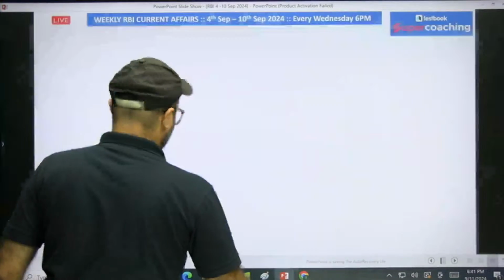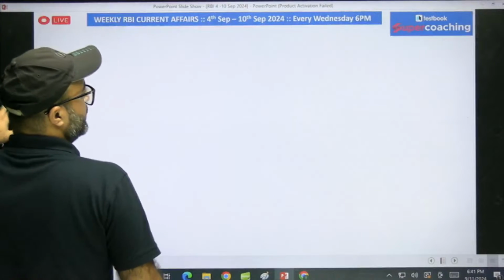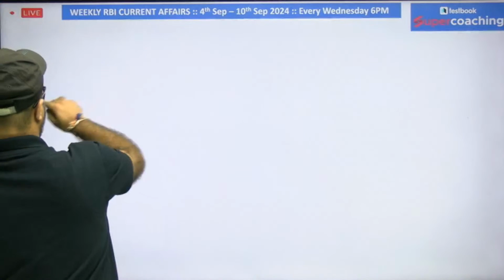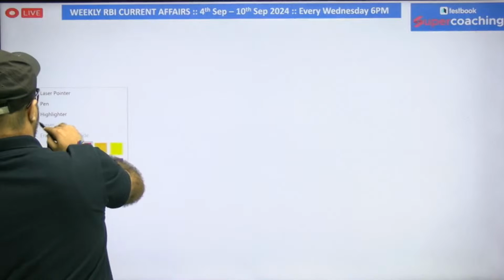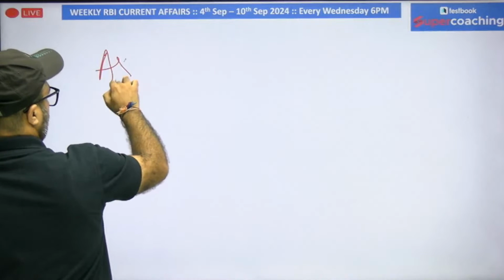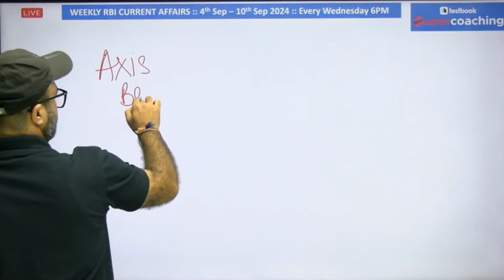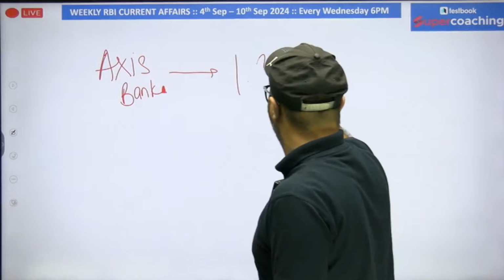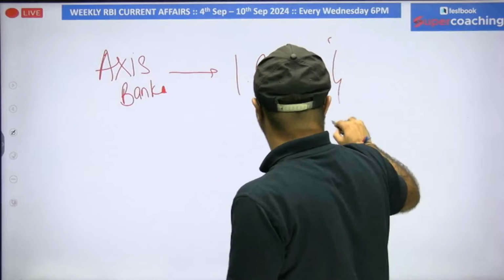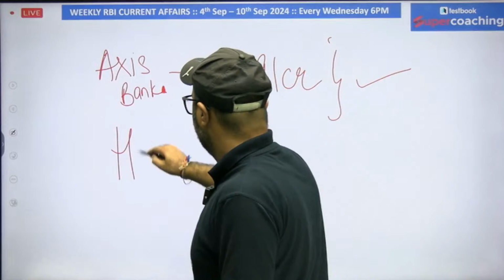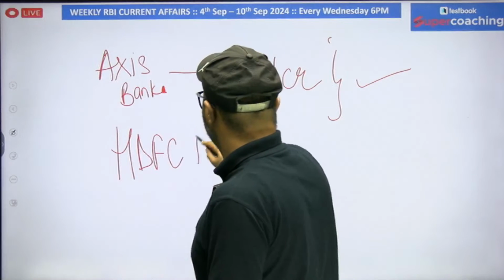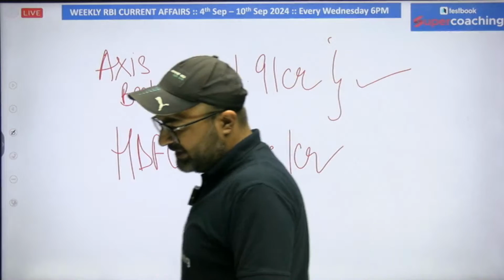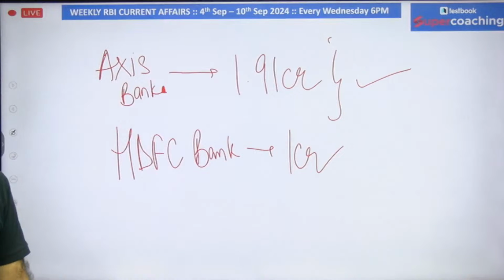First, what is the penalty value charged by RBI on Axis Bank for not fulfilling RBI compliances or norms? Your answer: the Axis Bank penalty value is 1.91 crore. A direct question can be asked in the examination. And the penalty value charged on HDFC Bank is 1 crore. These two penalty values are important. You can ignore all the other penalty values charged on the different cooperative banks.